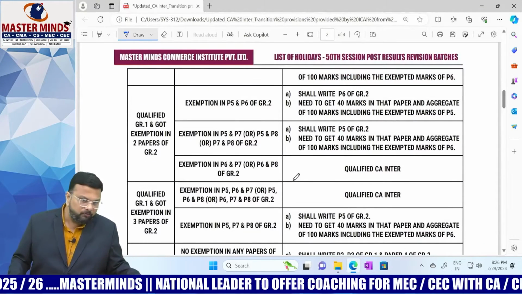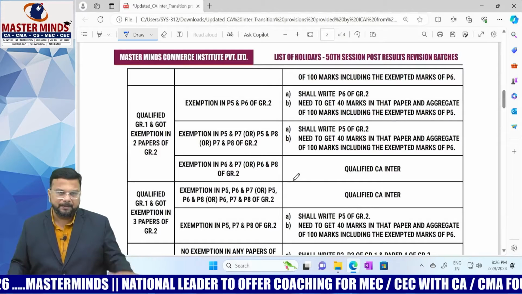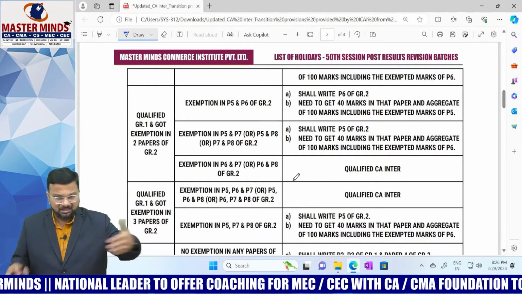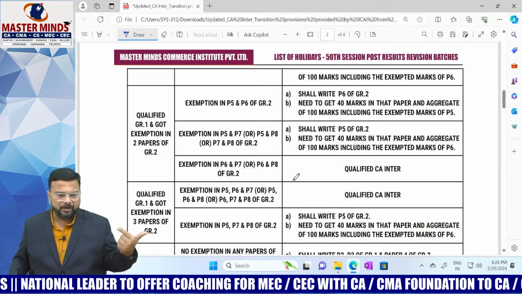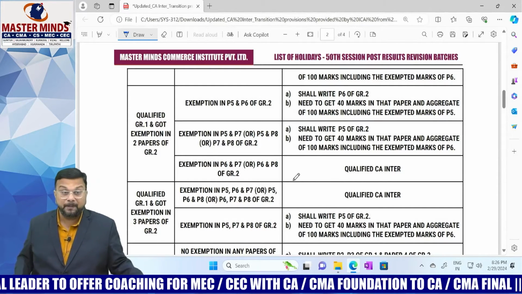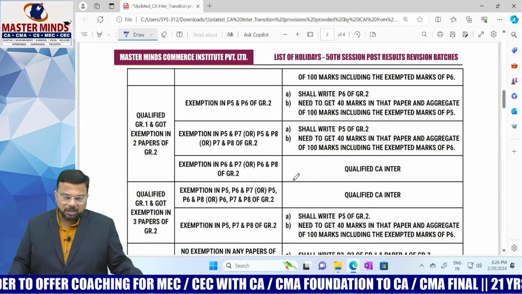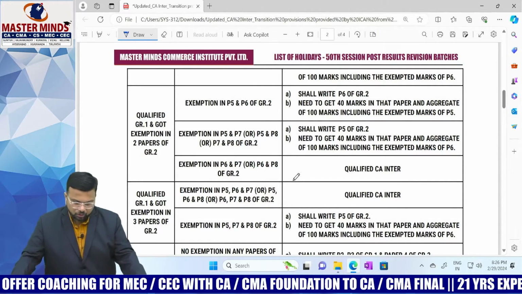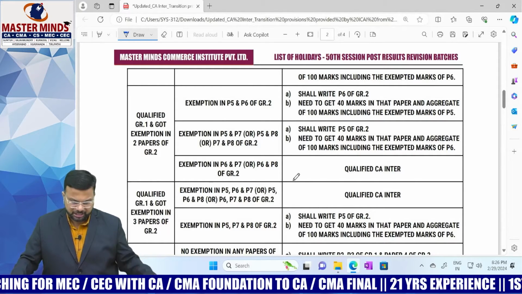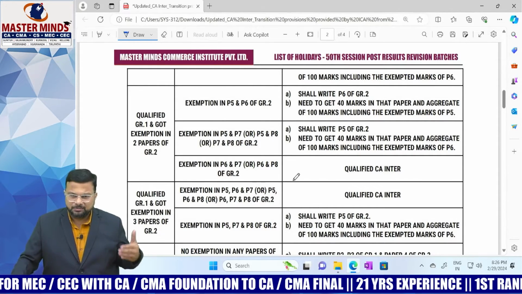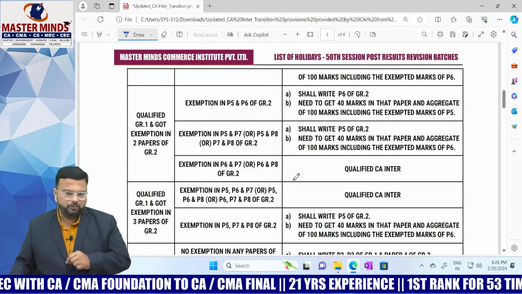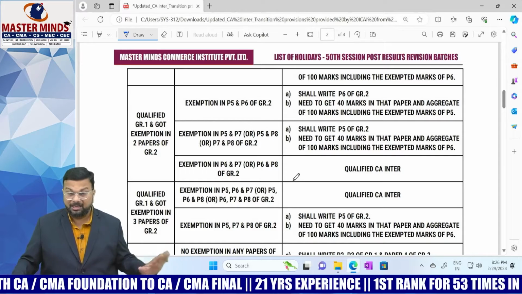Next, qualified group 1 and got exemption in 2 papers of group 2. So in the previous case, what we have seen is that you qualified group 1 and got exemption in 1 paper, right? Now here you qualified group 1 and got exemption in 2 papers of group 2. So exemption in paper 5 and paper 6 of group 2. What are those? Advanced accounting as well as auditing and assurance standards, right? So when you got exemption in paper 5 and paper 6 in old scheme, what do you need to do? Shall write paper 6 of group 2, that is FM and SM. Okay, that is under new scheme.